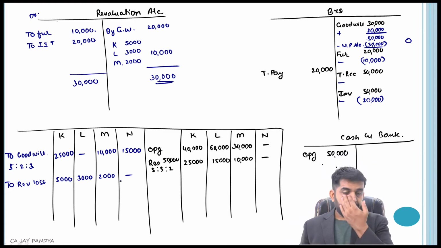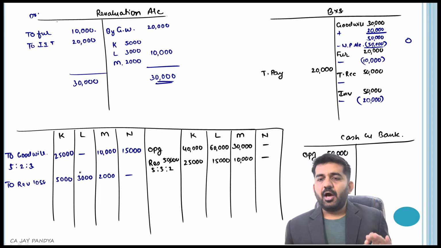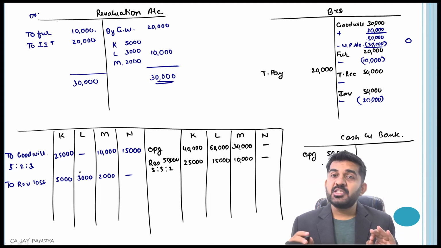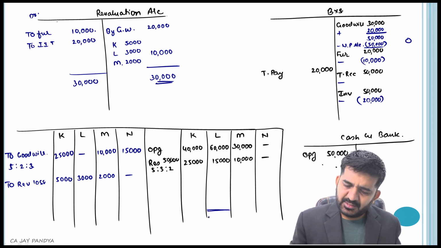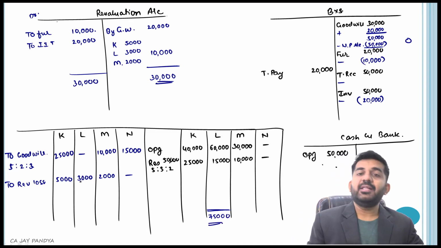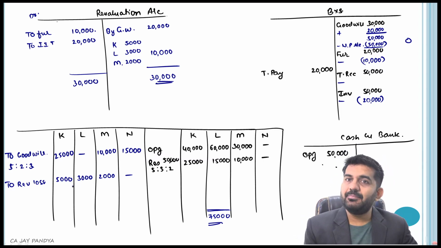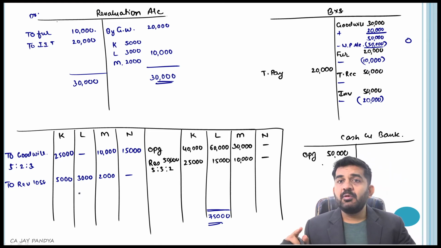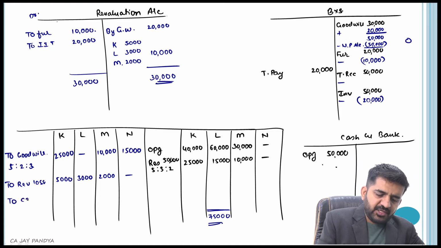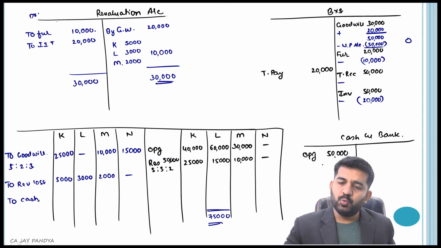Is it alright? Now, who is retiring? L is retiring. Is it alright? And how much amount is payable to L? Let us find out. This is 75,000. 75,000 minus 3,000, that is nothing but 72,000 is payable to L. Is it right? How much? 72,000. What we will be doing is we will be paying half in cash. So 72,000 divided by 2.